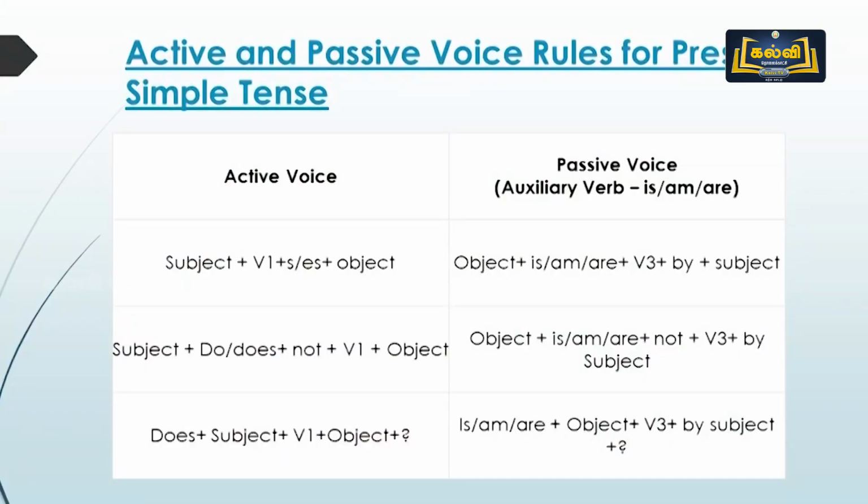Then, when we talk about present continuous, active is subject, is/am/are, present participle, object. Passive is object, is/am/are being, V3. Again, the subject should come as object.